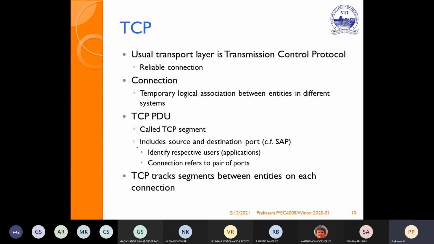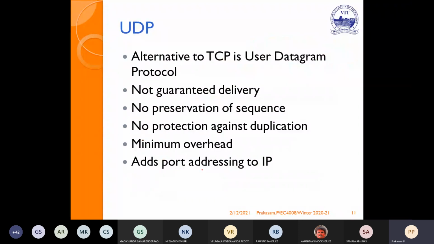So TCP is nothing but a transport layer protocol, the Transmission Control Protocol. It establishes the connections. It takes care of segmenting, and it takes care of identifying the respective users. Then it establishes the connections. UDP is an alternative to TCP.